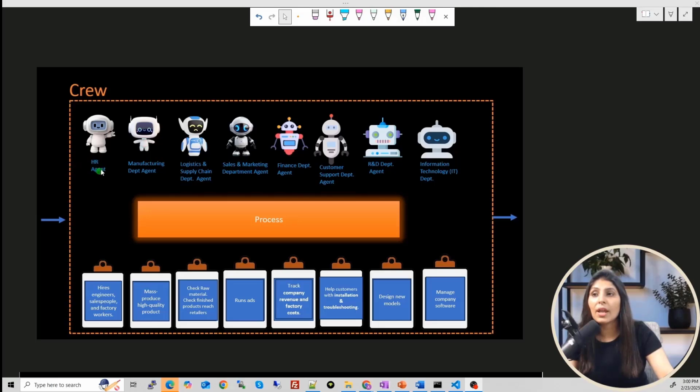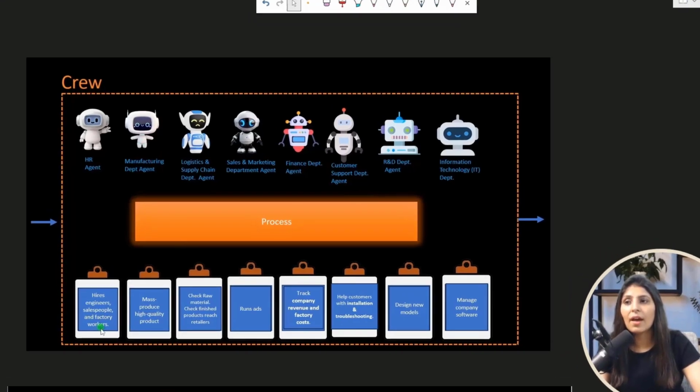Now you can see for the HR department, instead of having an HR department where humans are managing that task, we created one agent and we named it HR agent. And for the manufacturing department, we have this agent. For the logistics department, we have this agent. For the sales and marketing department, we have this agent. See, for each and every department, we have a specific agent. Instead of having different departments, we have created different agents and each agent will perform some task.